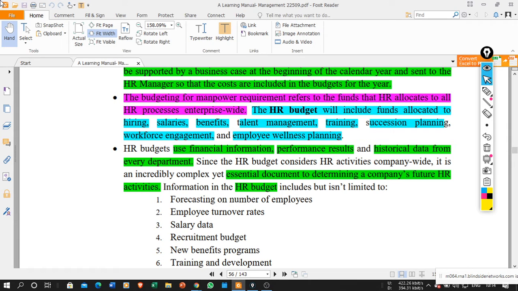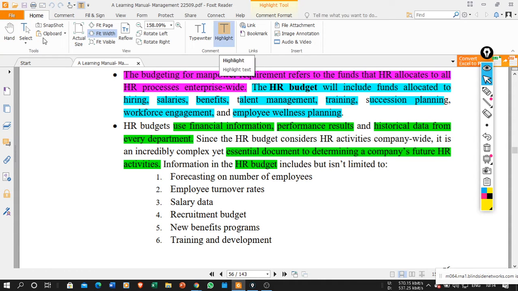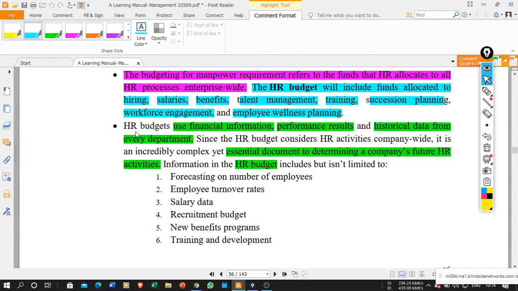So it is a very complex thing, and for that purpose the HR department has to perform certain activities. The information of the HR budget includes the following things. What are those things that we are going to discuss here? Now, the first is forecasting the number of employees. How many employees are going to be required in the particular financial year, they need to forecast, based on the assumptions or the sales forecast which is collected by the sales force.